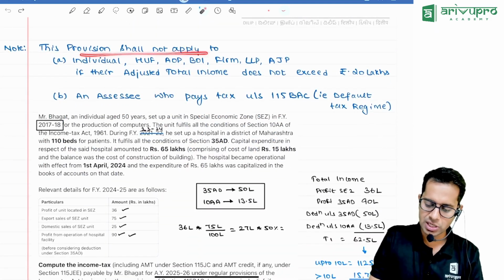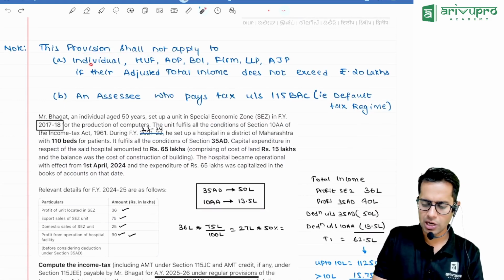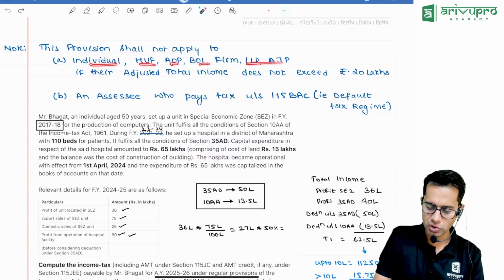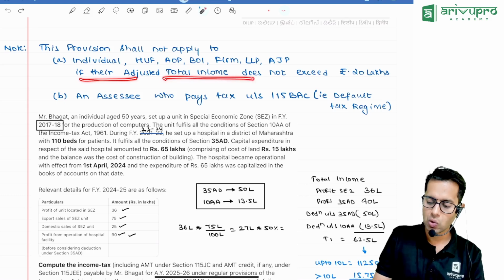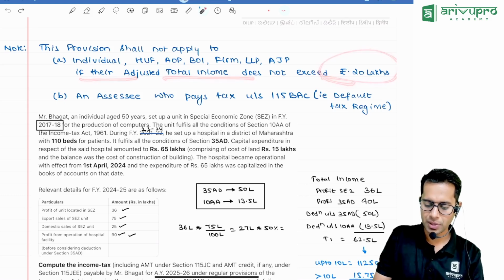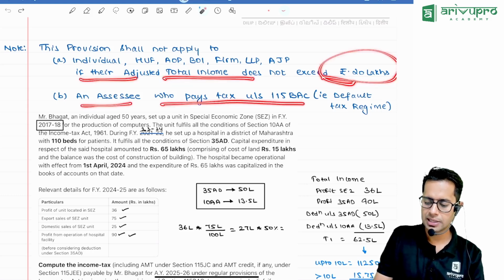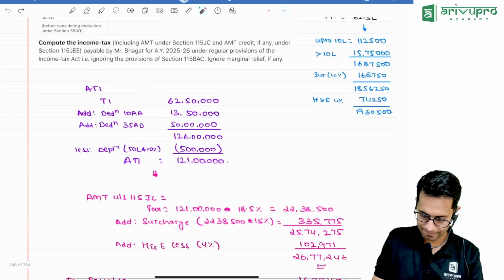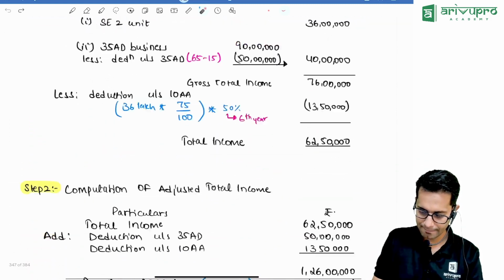The alternate minimum tax provision shall not apply to an AOP, BOI, artificial juridical person if their adjusted total income does not exceed 20 lakh rupees, and to an assessee who pays tax under 115BAC. For these people, it is not applicable.